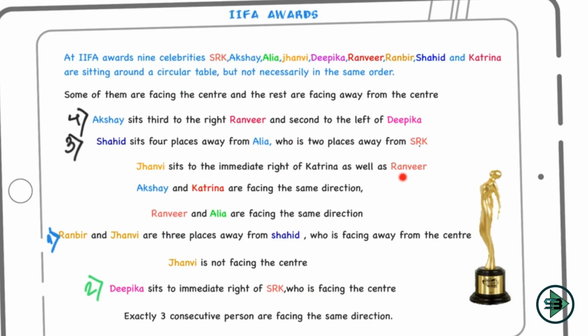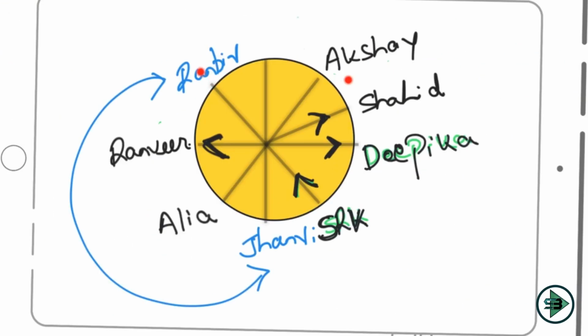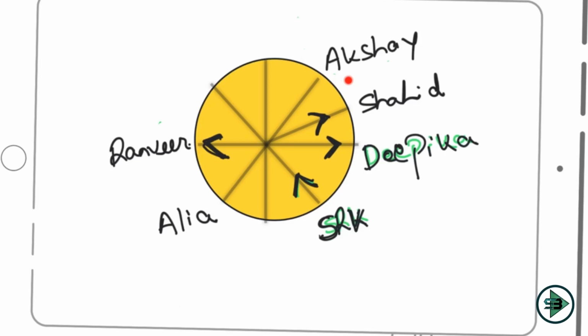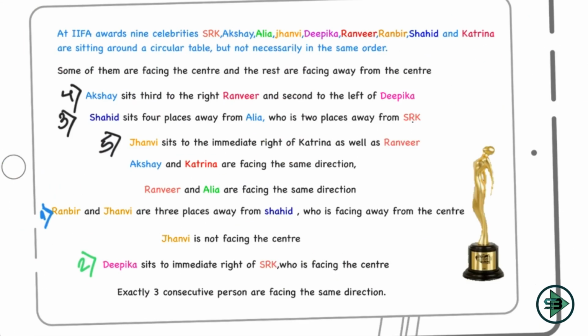Janvi sits to the immediate right of Katrina as well as Ranveer. So Janvi is to the right of Ranveer. I know Ranveer cannot come here. Ranveer would be coming here and Janvi would be coming here. So we place Janvi here and Ranveer here, according to my fifth link. I'll do it in this way.